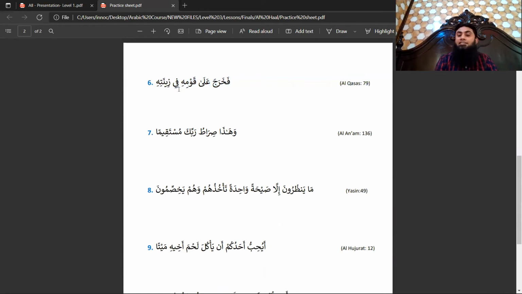Now this fi is jar, zinatihi is majroor, and zinatihi itself is a mudaf mudaf ilay. Now fakharaja, and he came out, ala qawmihi, upon his nation, fi zinatihi, when he was dressed in his beauty.